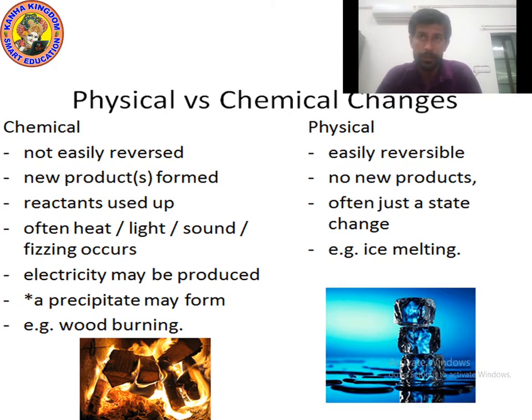Okay. And a precipitate can form. What is the meaning of precipitate? Precipitate means insoluble substance. Yes, an insoluble substance is known as a precipitate. Generally, it is formed during a chemical reaction. So as you can see, the example of chemical change is wood burning, and the example of physical change is ice melting. Okay. So please write down. I am giving you 10 seconds.